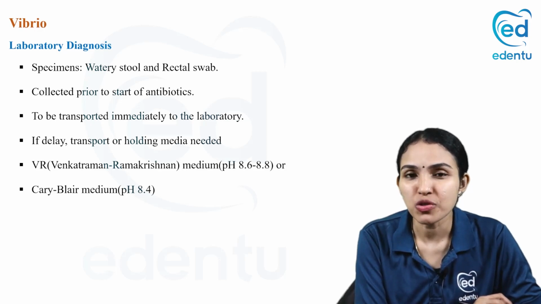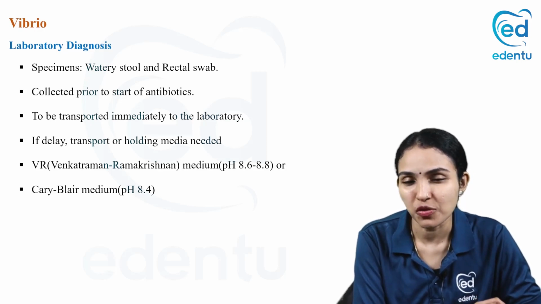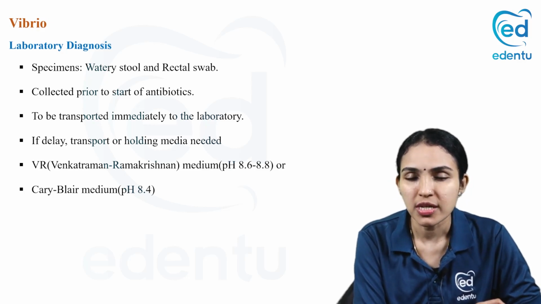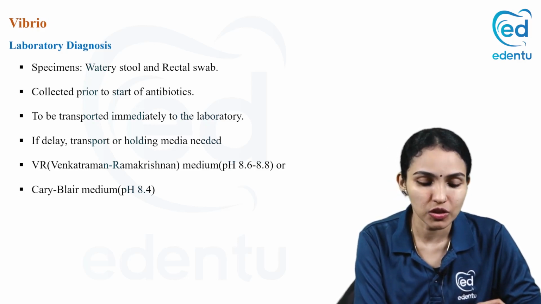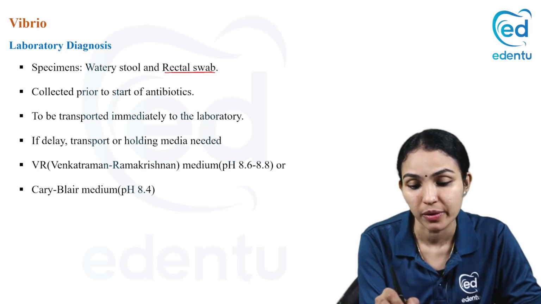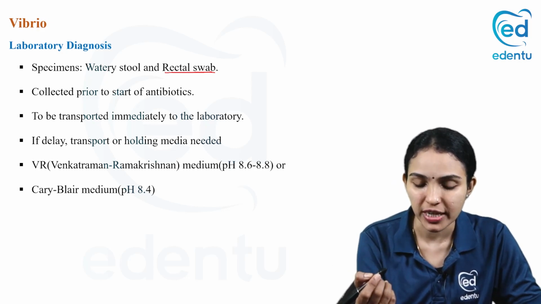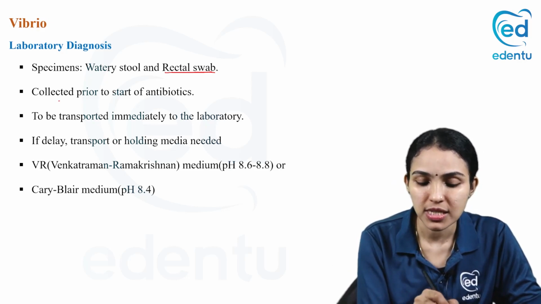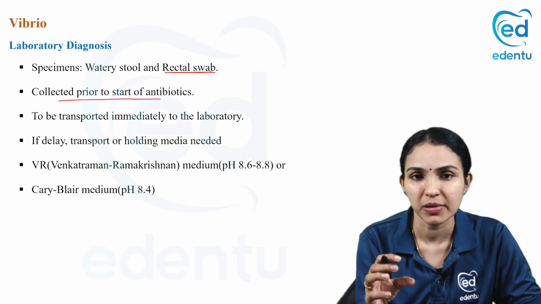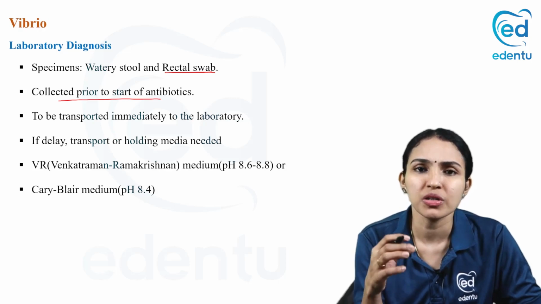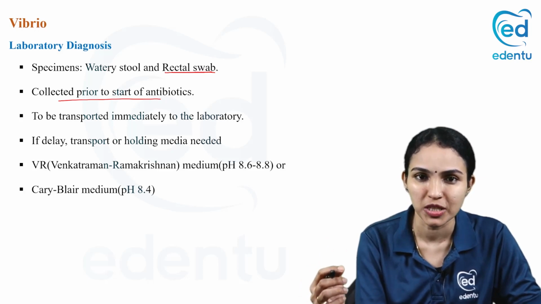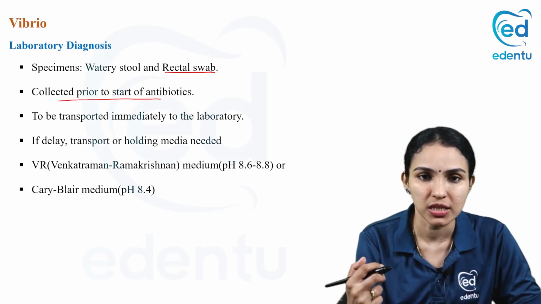Now, how are we going to diagnose cholera? Like in any infection, the first point is you should think about the specimen. So what is the specimen here? It's a watery stool. Suppose the patient cannot produce a watery stool, you can go for an alternative specimen called a rectal swab. You can take a swab from the rectum, and you have to collect this prior to the start of antibiotics. You don't have to start the antibiotics immediately. It's very important to correct the dehydration. Just put them on fluid support and collect the sample for confirmation of diagnosis. Only then can you start the antibiotics.